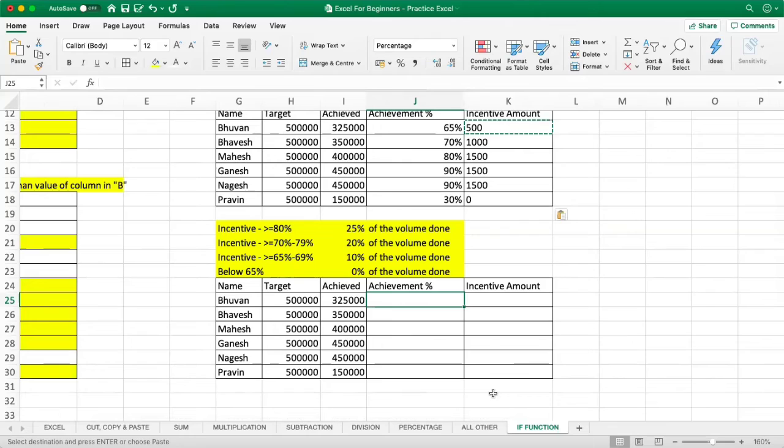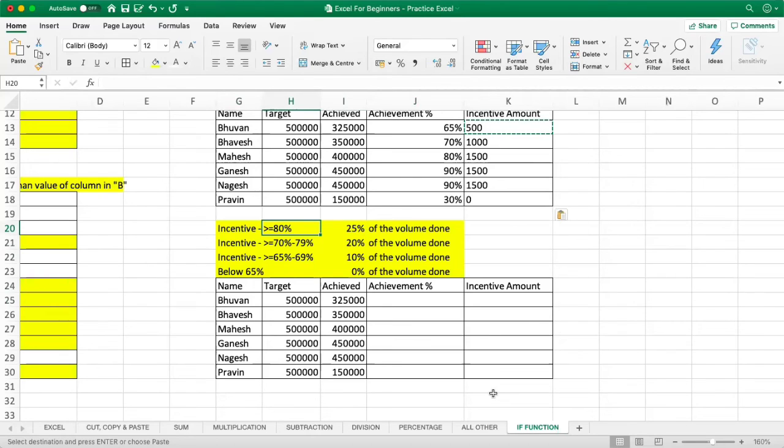Great. So let's start. Now let's check the last example. I think this session would not be very lengthy because we are on the last example of the if functions. Now let's understand what our third if function wants from us. Here it is asking to give a person incentive if he has 50% and above, but here the value has not been given. Here we need to calculate a value.